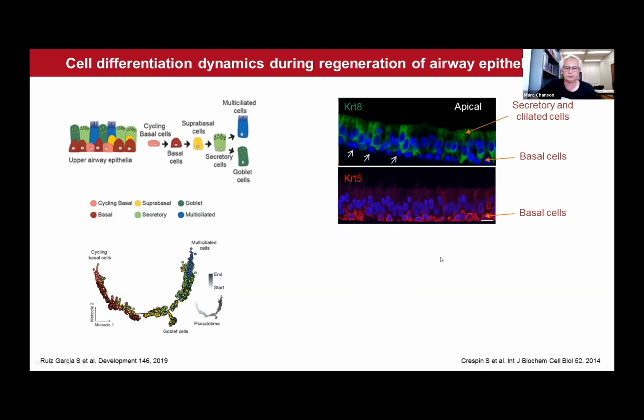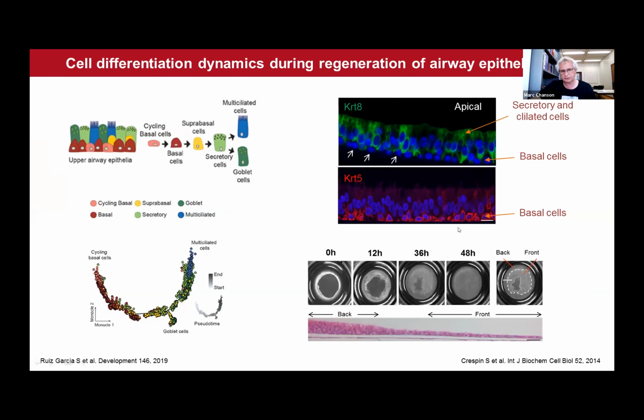So in the lab, we can recapitulate this regeneration process using primary cultures of airway epithelial cells. And so what we do basically, when we receive these beautiful cultures from Epithelics, we just like to destroy them. So we induce a circular injury, a circular wound, as can be seen here.